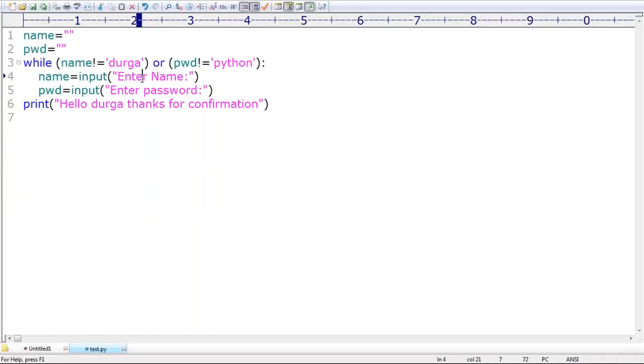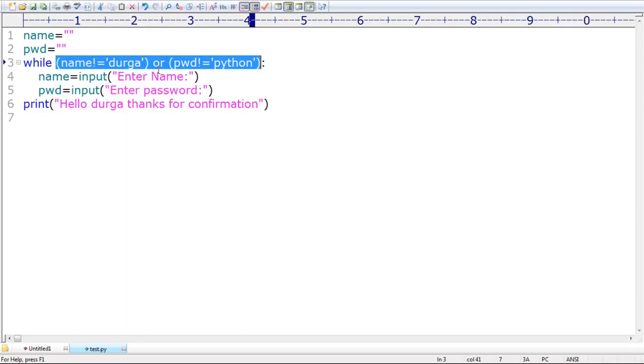Because we use the negation symbol, take a very special case, sir. If the name is not equal to Durga and the password is not equal to Python, if at least one condition fails, sir. If both conditions are satisfied, something like this is what you should be aware of. Just refer to the small operators concept, then you can identify it very easily. Are you able to understand, right?